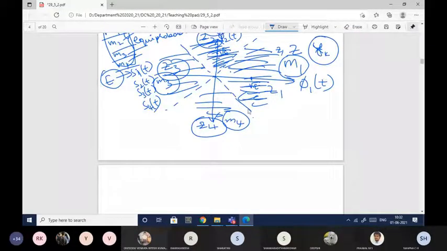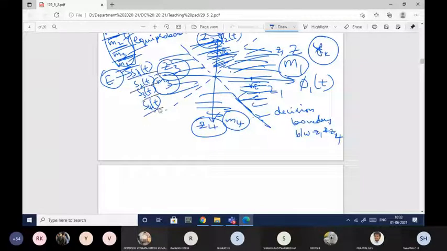And this is said to be the decision boundary, between the Z1 zone and Z2 zone, or Z1 region and Z4 region. How to find these, we'll see in the next chapter, because here I'm not defining what M1, M2, M3, M4 are, that is, what S1 of t, S2 of t, S3 of t, S4 of t will be.